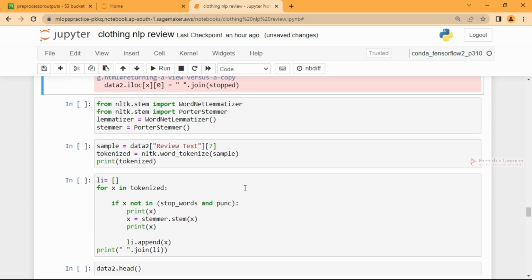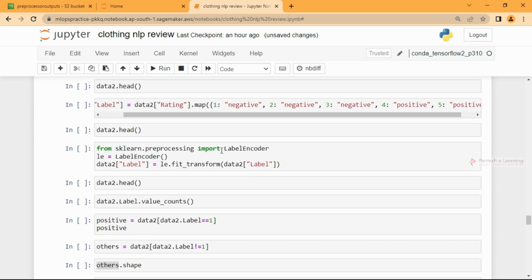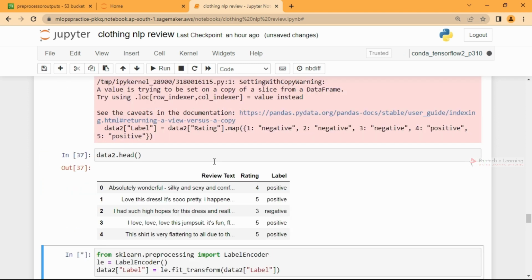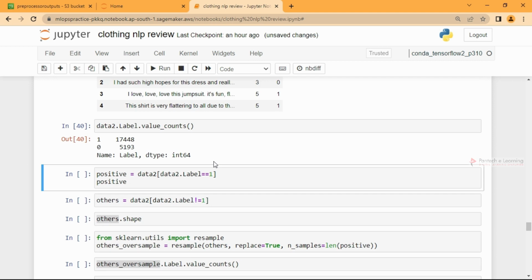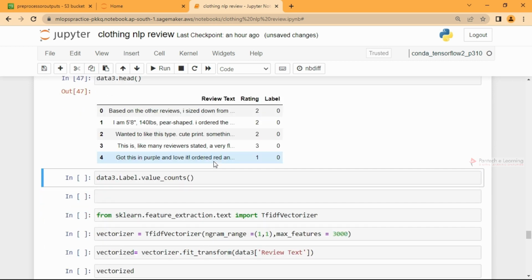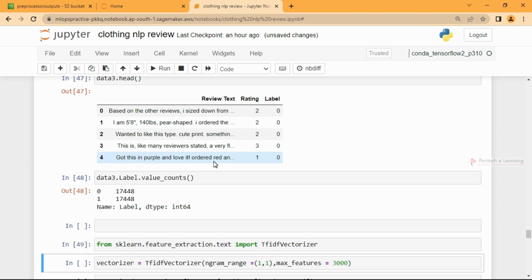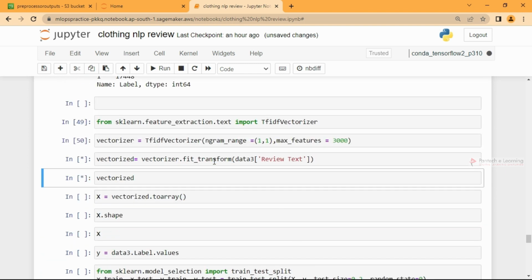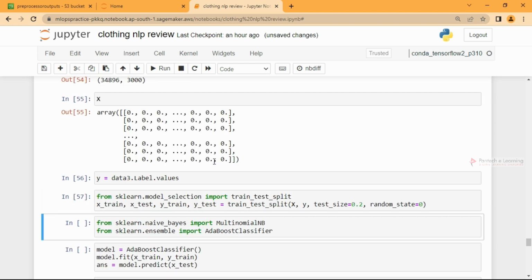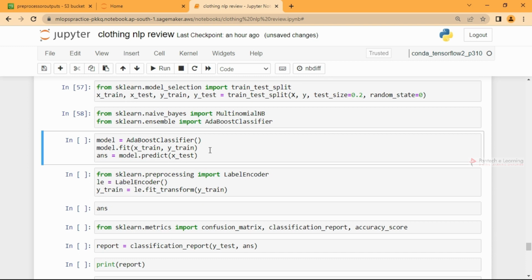It's completed, so we can run the next one. The label encoding and the TF-IDF vectorizer. AdaBoost has been imported. Now we can continue with the model building.